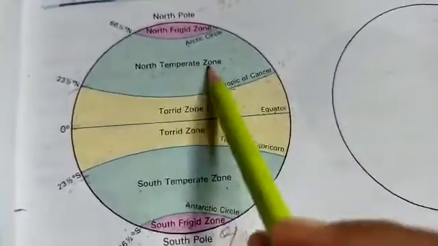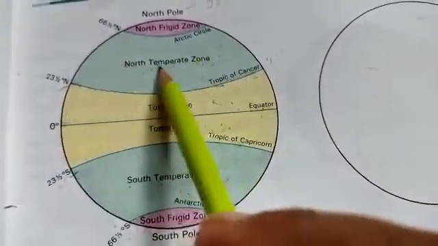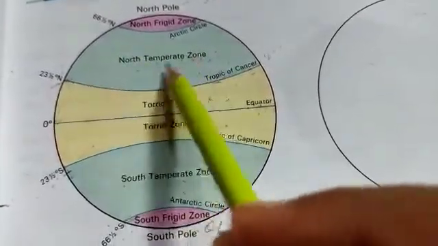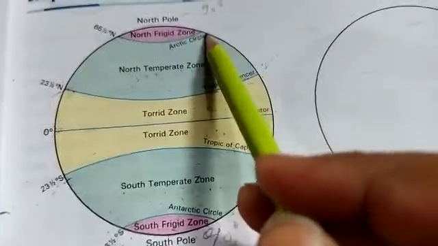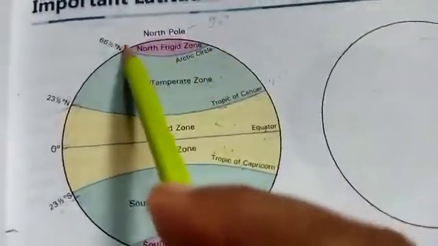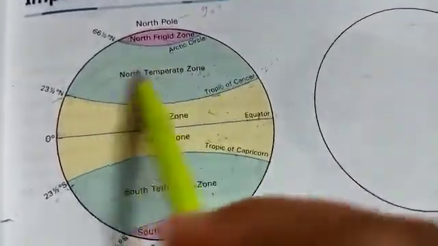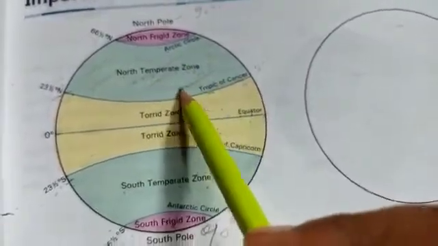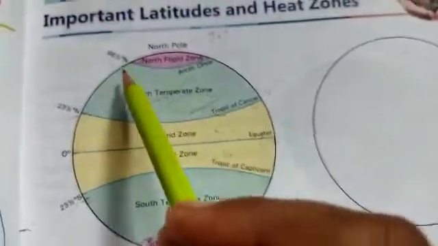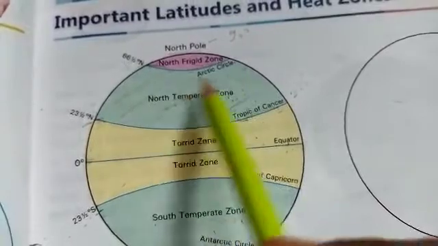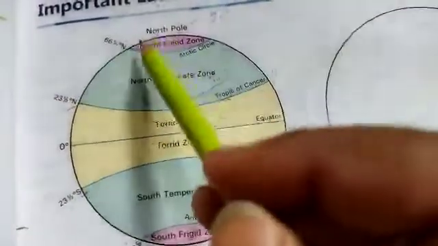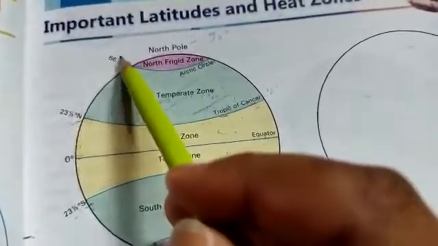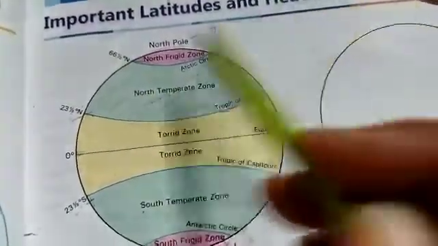Next is our temperate zone. The north temperate zone lies between Tropic of Cancer and Arctic Circle. See, this light green part is our north temperate zone. We can say the north temperate zone lies between 23 and a half degree north to 66 and a half degree north.